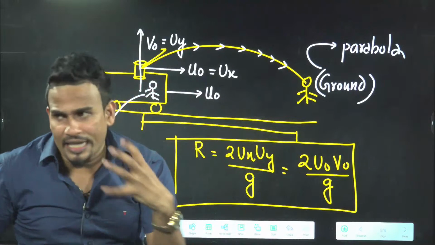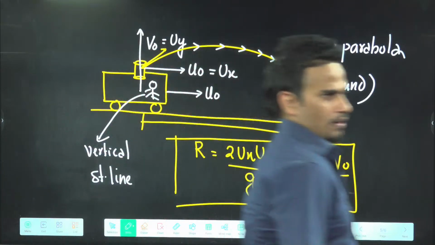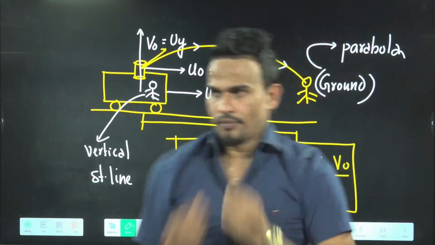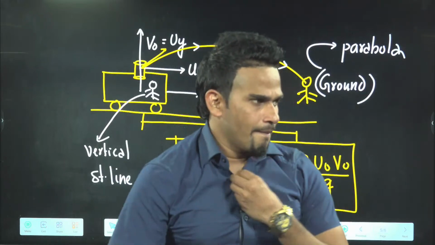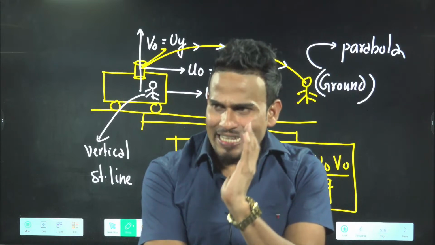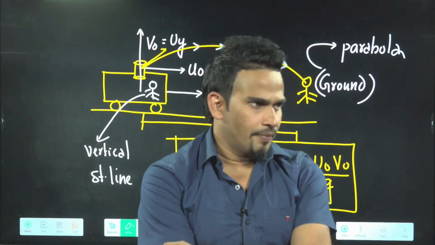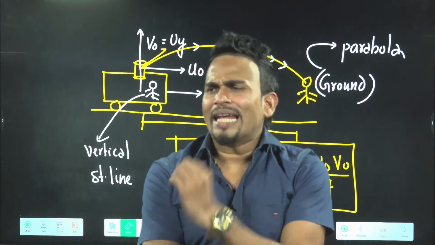So one question is asked. I will talk about that question, then we'll move further. You write the question. A man is sitting inside an open car.